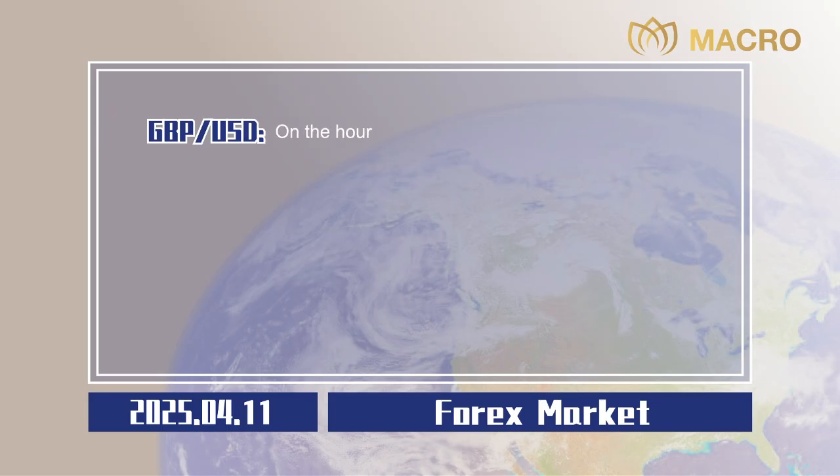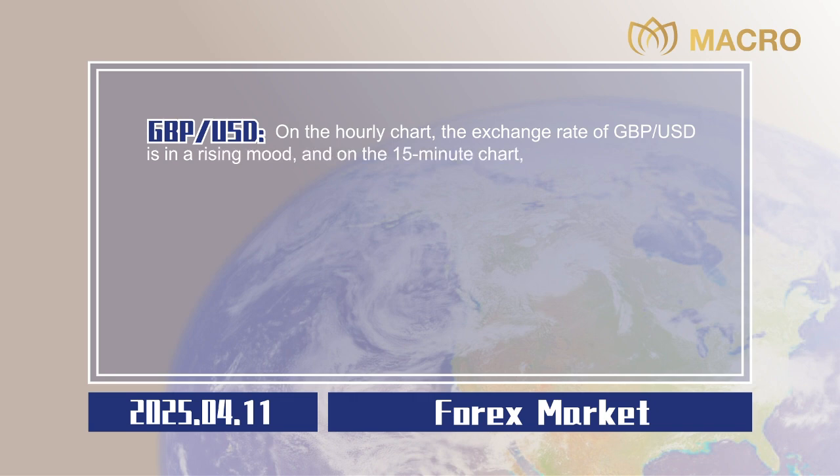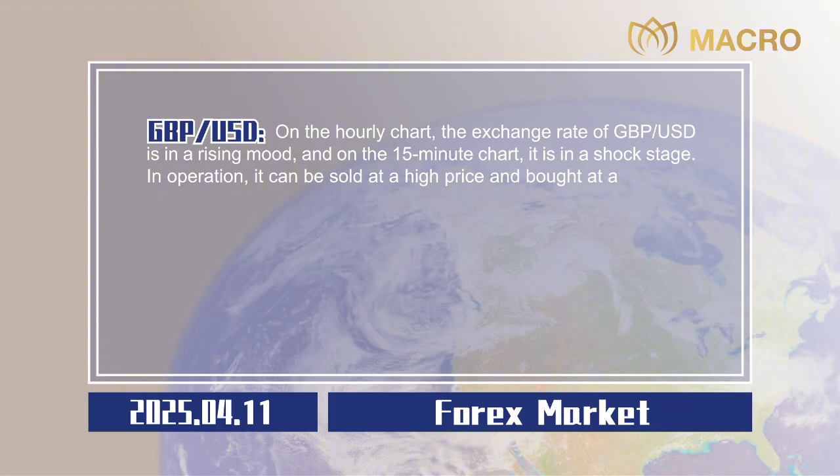Pound sterling to US dollar. On the hourly chart, the exchange rate of pound sterling to US dollar is in a rising mood, and on the 15-minute chart, it is in a shock stage. In operation, it can be sold at a high price and bought at a low price in the range of